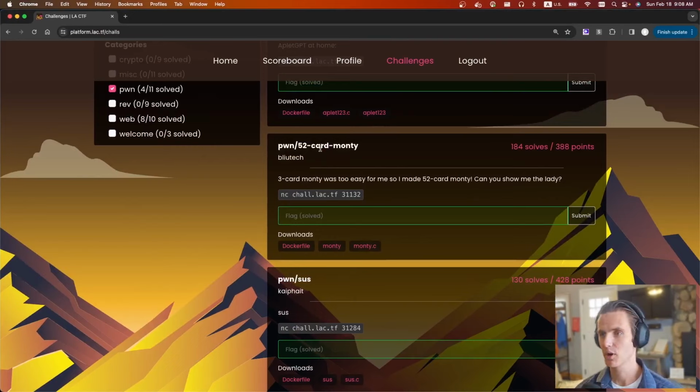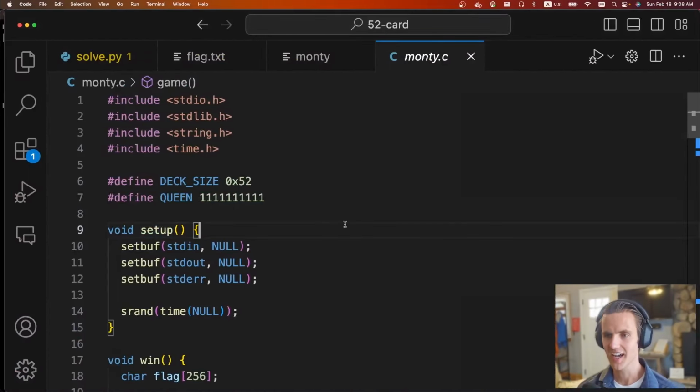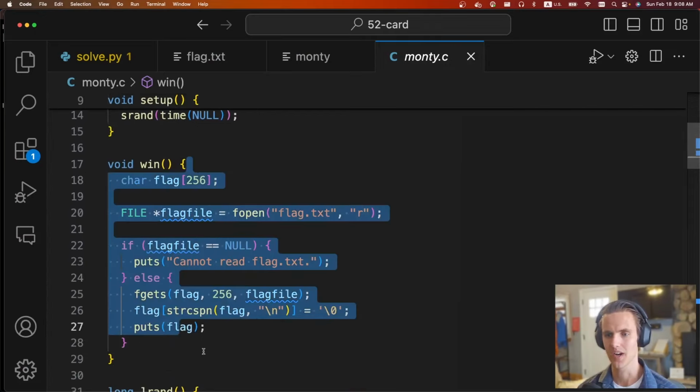The next challenge is pwn 52 card Monty by Blue Tech. It says: 3 card Monty was too easy for me, so I made 52 card Monty. Can you show me the lady? I'm given a netcat port, a C file, the binary, and a Docker file. Thankfully, we're given C code again, very much appreciated. In the C code, there is a win function, so this is a ret2win sort of challenge.